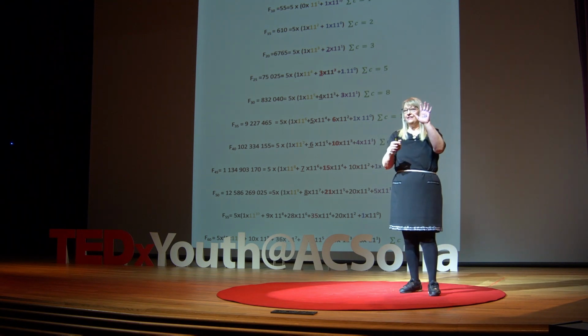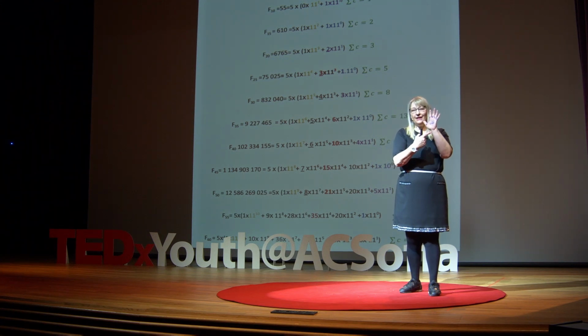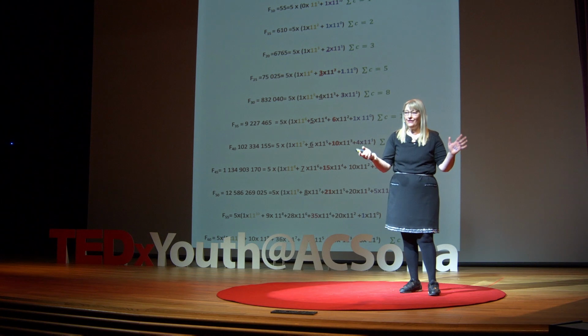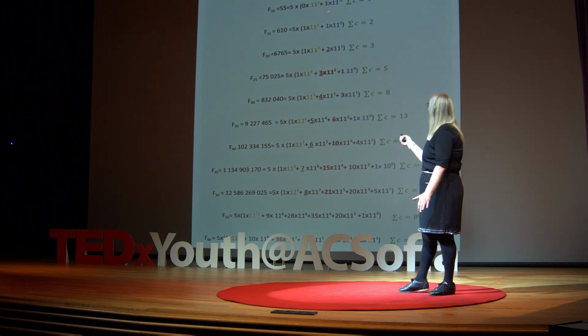So I can name my small finger of the left hand 10, and I will choose odd numbers. Odd numbers are 1, 3, 5, and every number ending in 10 consists only of odd numbers as degrees. And let me show you this. For F20, this is the 20th member of the Fibonacci series.